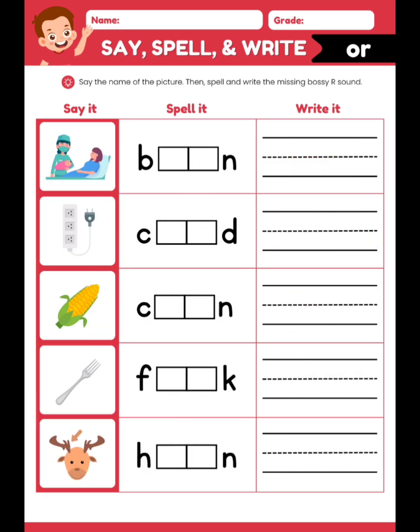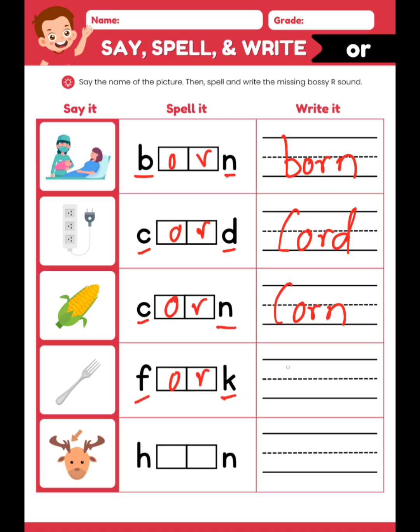Now we are going to read it and spell it and write OR. Card. Now corn. Fork. Horn.